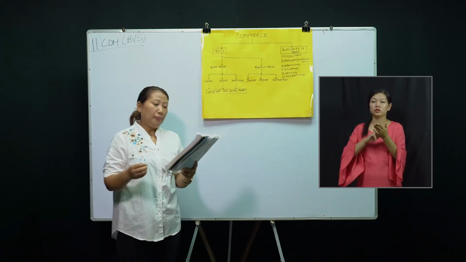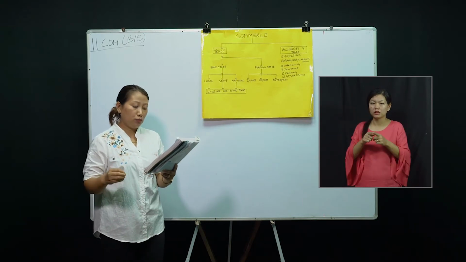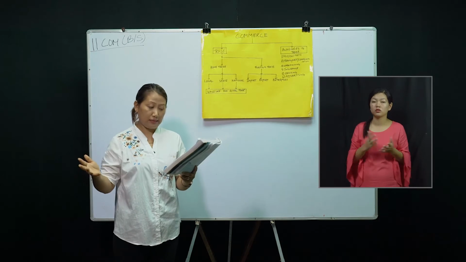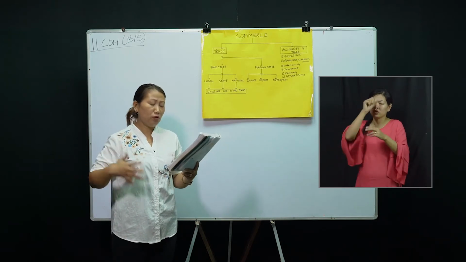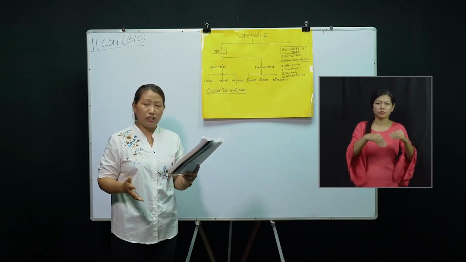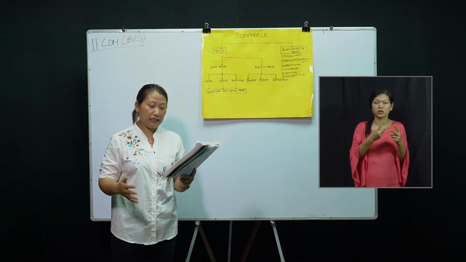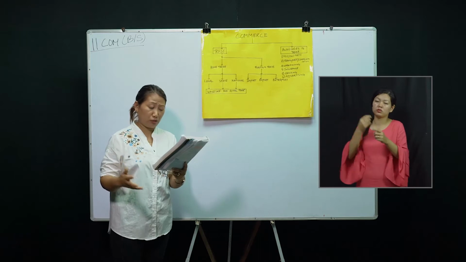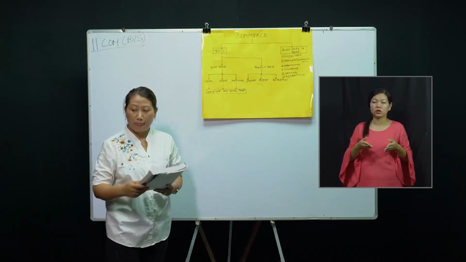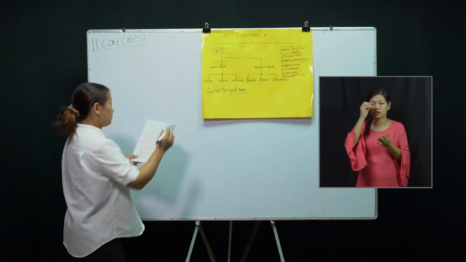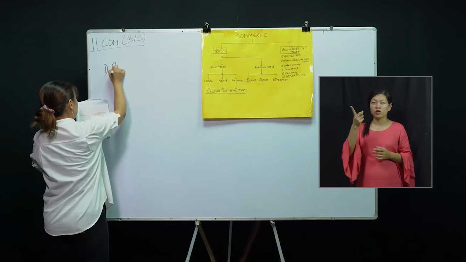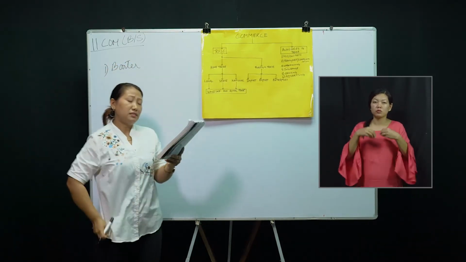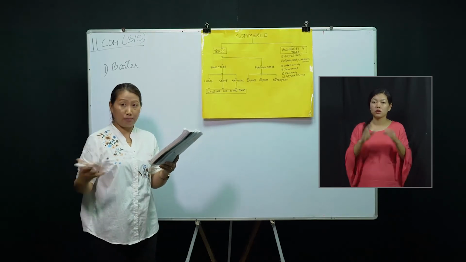We all know that the form of commerce which we witness today was not the same in the beginning. It took a number of years for commerce to reach the present stage, and it has passed through many stages. Let us see what those stages are. The first one is the barter system. Barter system means exchange of things taking place, isn't it?